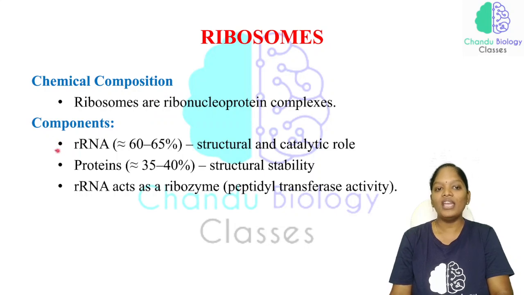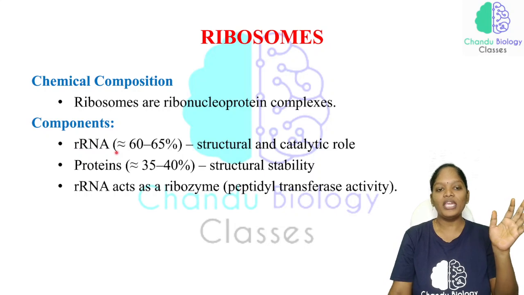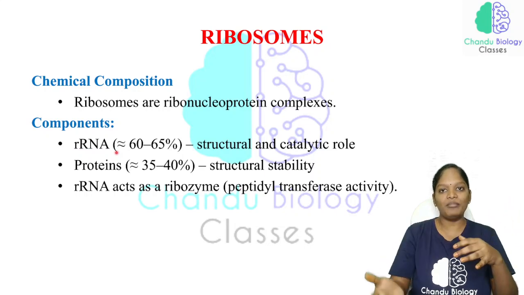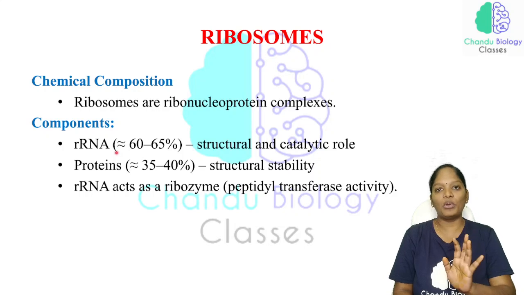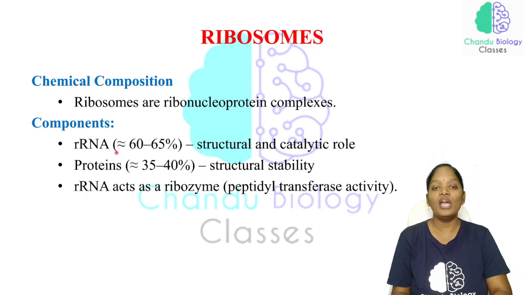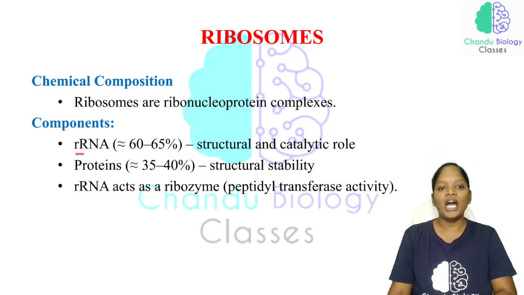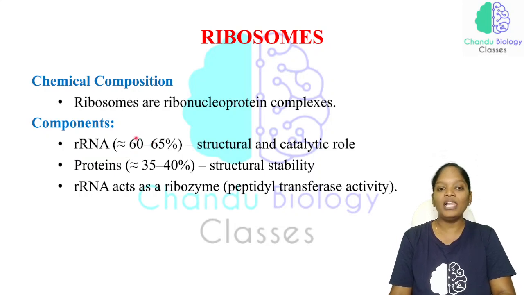Okay, we have rRNA which is present in the ribosome. See, a ribosome is nothing but a combination of this rRNA and protein. Together we call them ribosomes, which are essential for protein synthesis. See here, rRNA, ribosomal RNA, 60 to 65%.